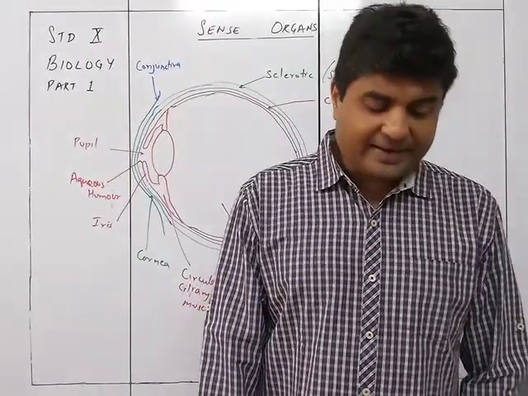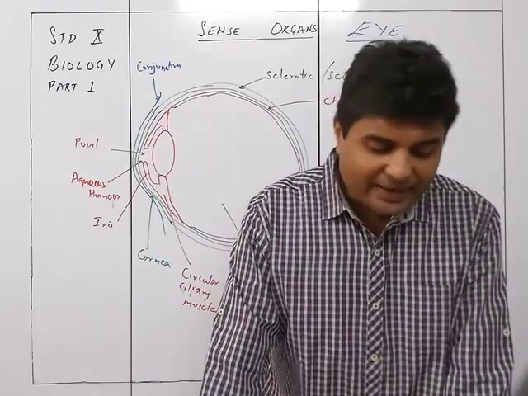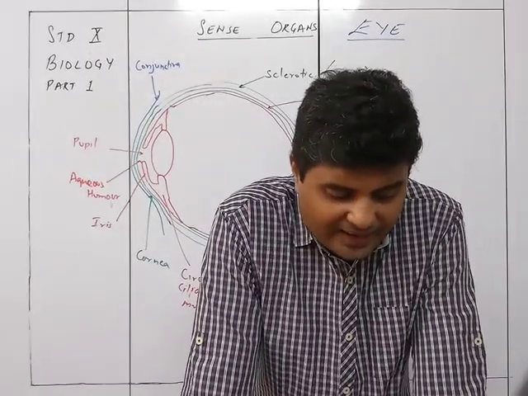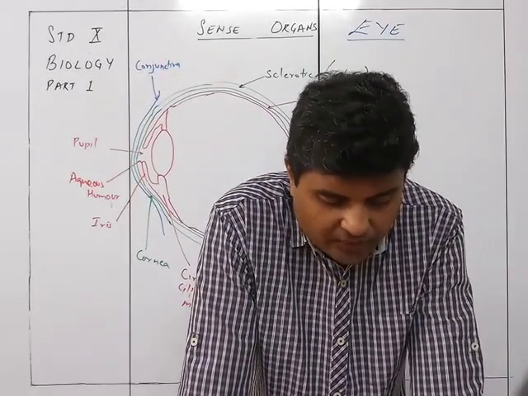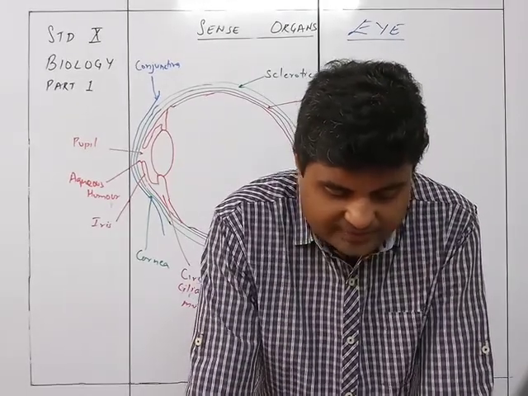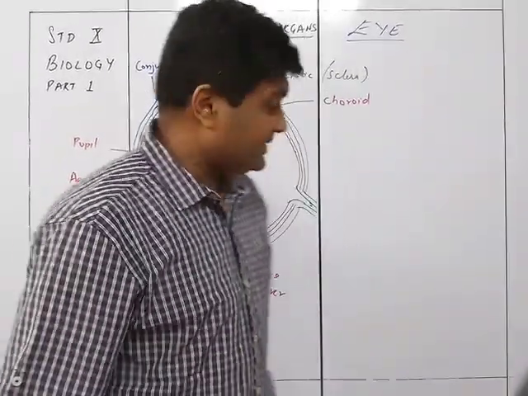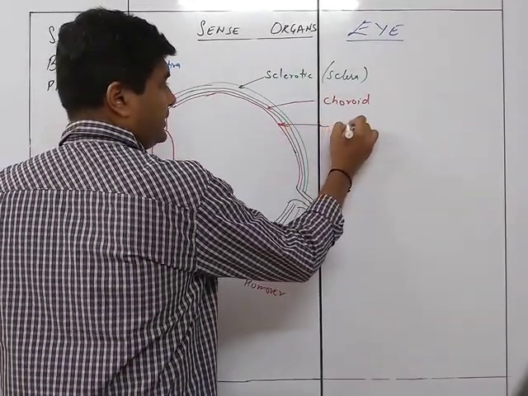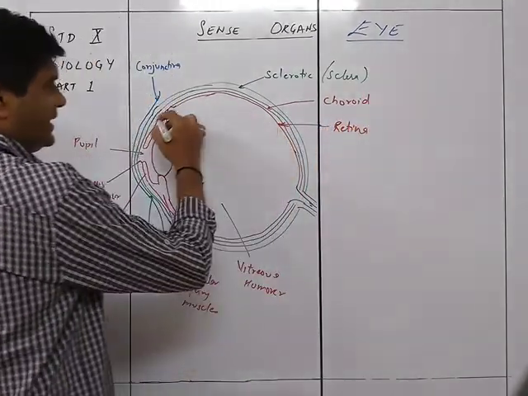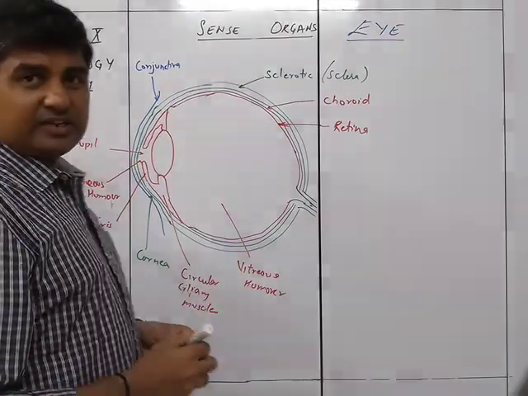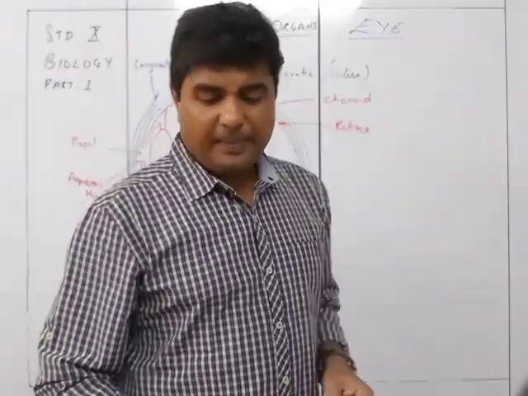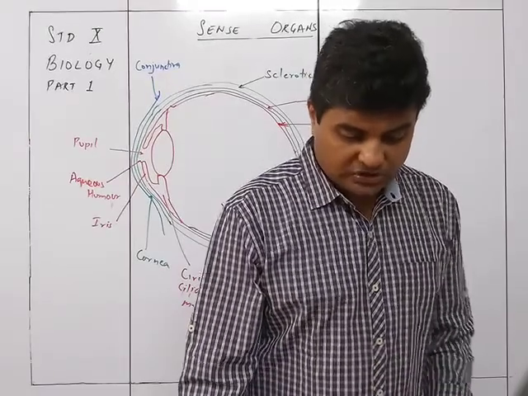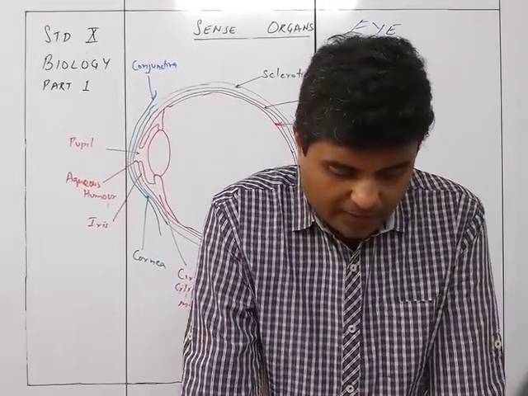The last thing is the retina. The retina, or the innermost layer, is sensitive to light. It contains two types of cells called rods and cones. So this is the last layer, the retina, which is going to contain the pigments as rods and cones. So two types: rods and cones.